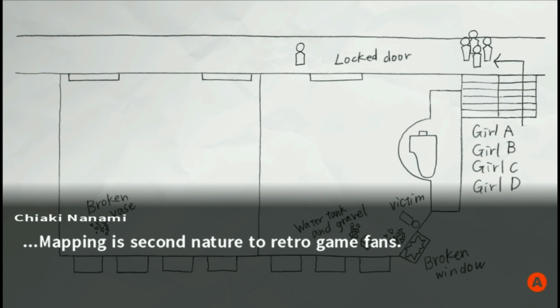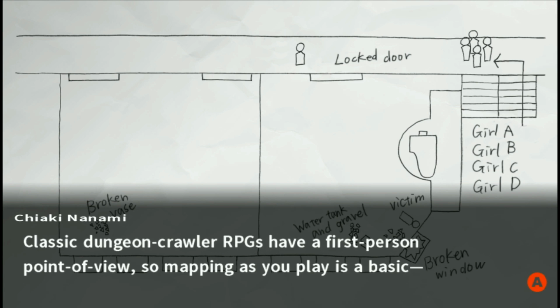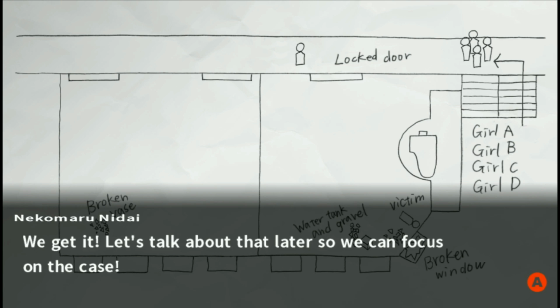Mapping is second nature to retro game fans. Oh, mapping? Okay, yeah. Classic dungeon crawler RPGs have a first-person point of view, so mapping as you play is a basic. We get it! Let's talk about that later so we can focus on the case. Hey, I liked the conversation.